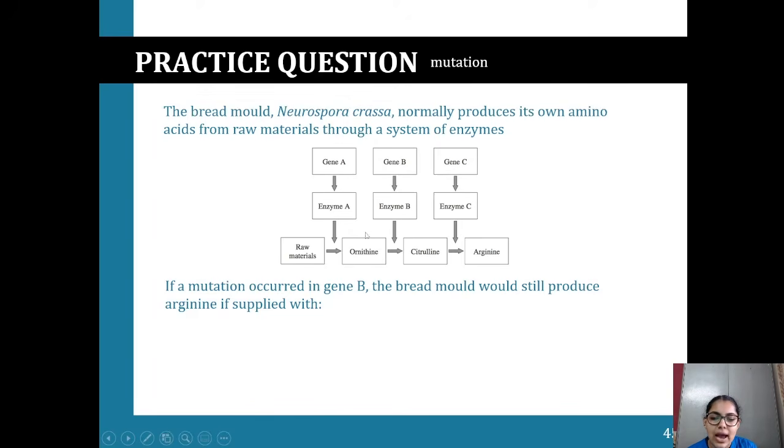Then enzyme B added to ornithine gives us citrulline, and then enzyme C added to citrulline gives us arginine. So if a mutation occurred in gene B, the bread mold will still produce arginine if supplied with what? Think about it for a second, and we'll go through it together.